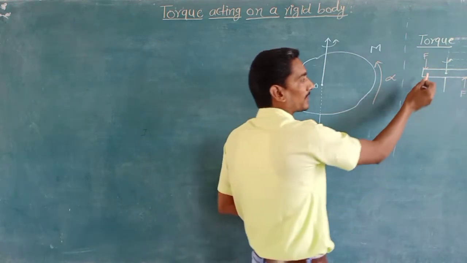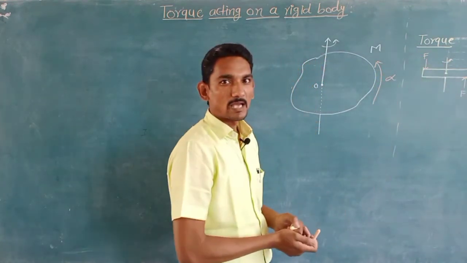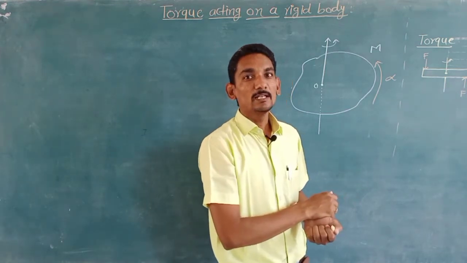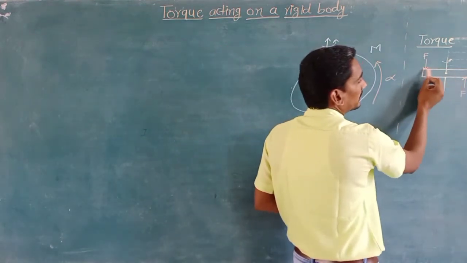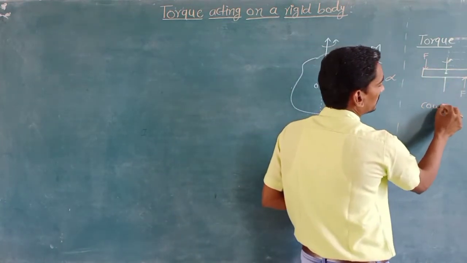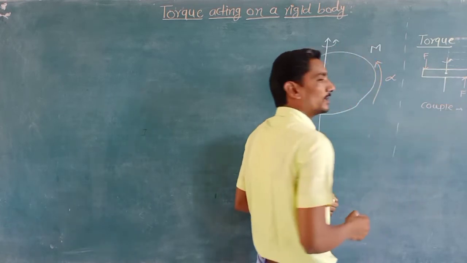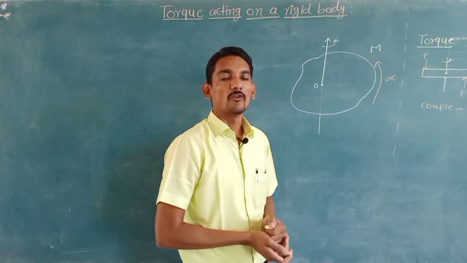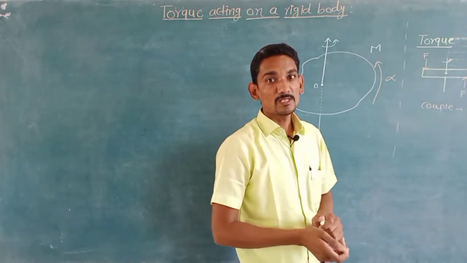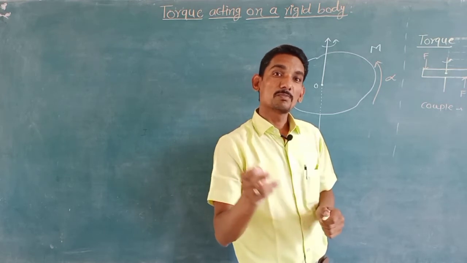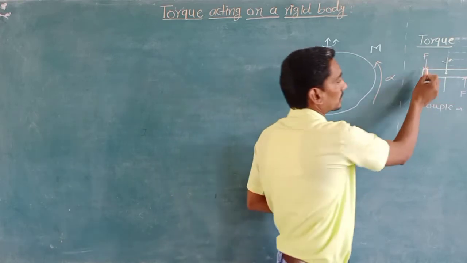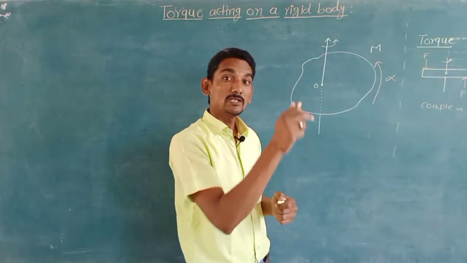So if we apply the same forces at different positions but in opposite directions, then we can observe there is a formation of a couple, and this couple is responsible for the pure rotational motion. That means when you consider an object which is performing rotational motion, such kinds of forces are acting on that object.